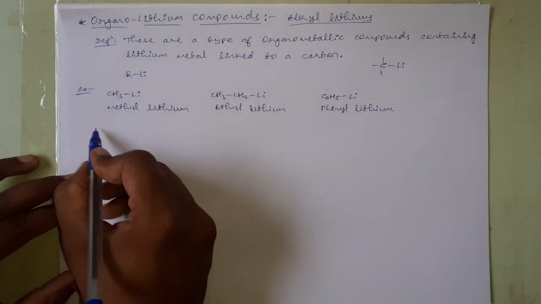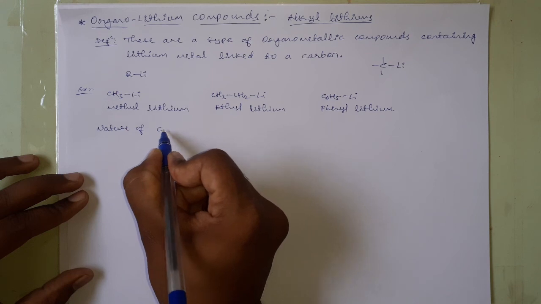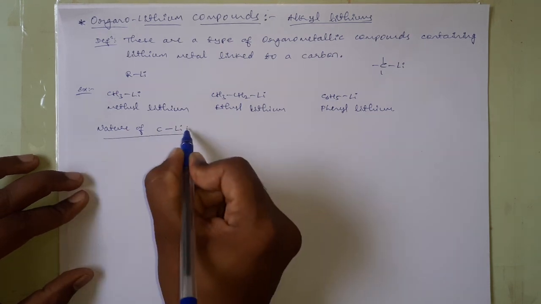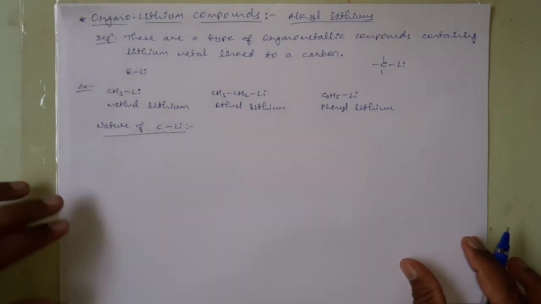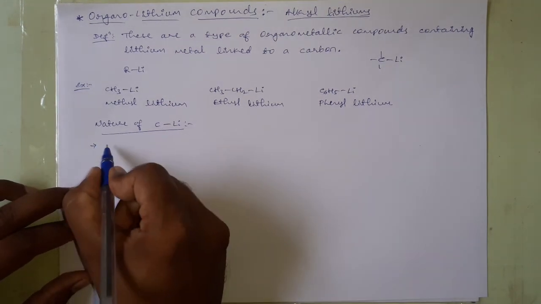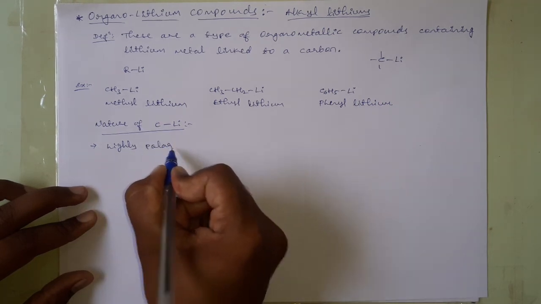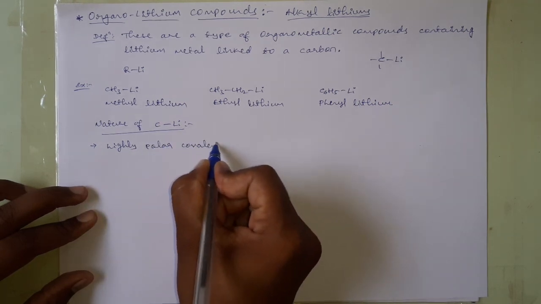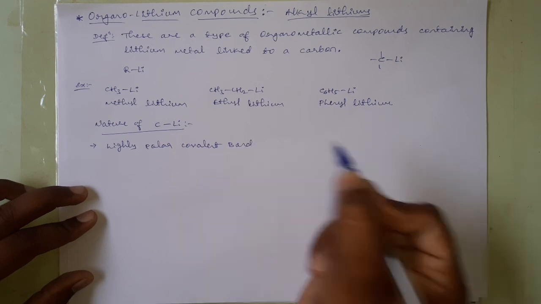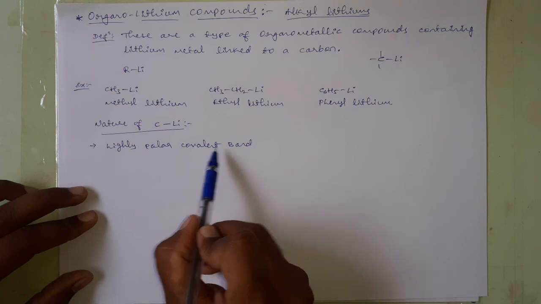Okay. And coming to the nature of this carbon and lithium bond, the first point is this carbon and lithium bond is a highly polar covalent bond.